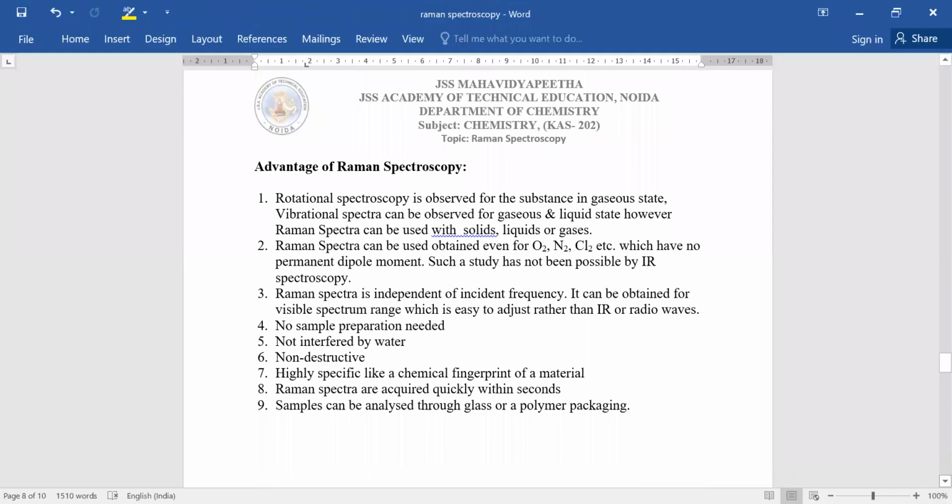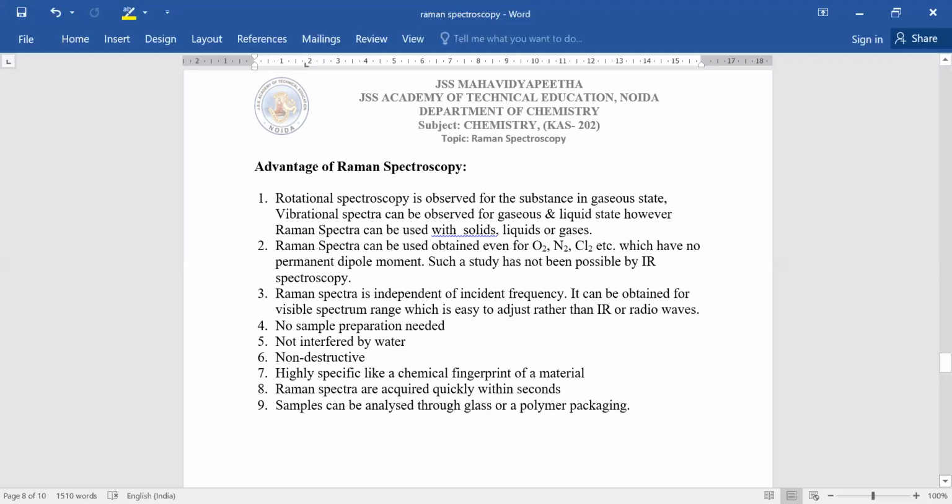Now, what are the advantages of Raman spectroscopy? First and foremost, the advantage of Raman spectroscopy is that it can be used with any phase of matter, like solid, liquid, or gas. We know that rotational spectroscopy is observed only for substances in the gaseous state, while the vibrational spectra is observed for the gas and liquid state. But we can use Raman spectra for any state.